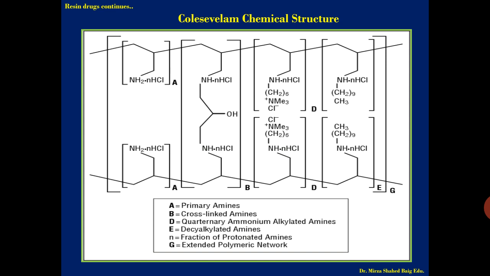The next resin is colesevelam, with its chemical structure. It is an extended polymeric network containing primary amines. A is the primary amines, B the cross-linked amines, D quaternary ammonium alkylated amines, E the decyl alkylated amines, N the fraction of protonated amines in the colesevelam, and G represents the complete network. The units are there in the colesevelam resin. So these are the structures.